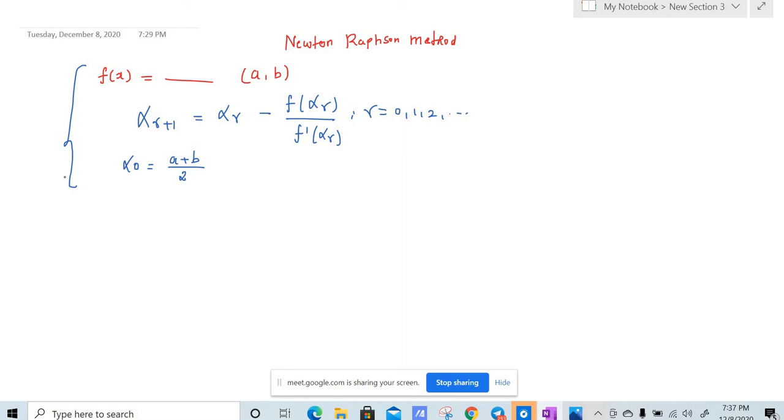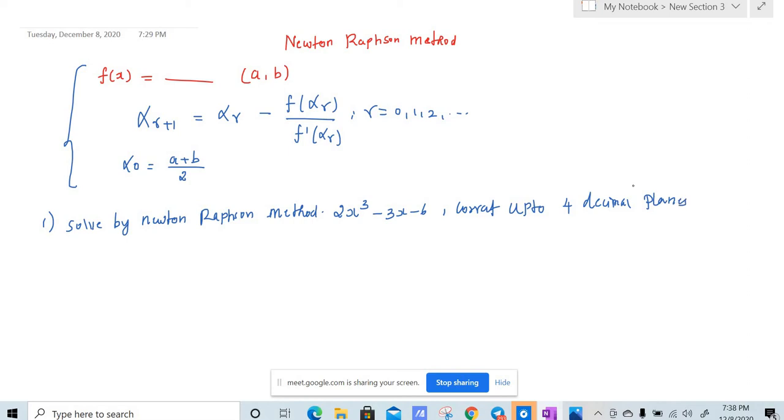So we'll move on to the first problem. The first problem: solve by the Newton-Raphson method, 2x cubed minus 3x minus 6, correct up to 4 decimal places.